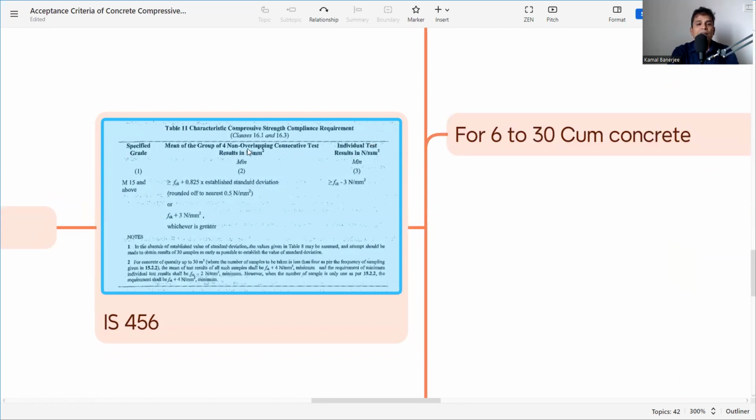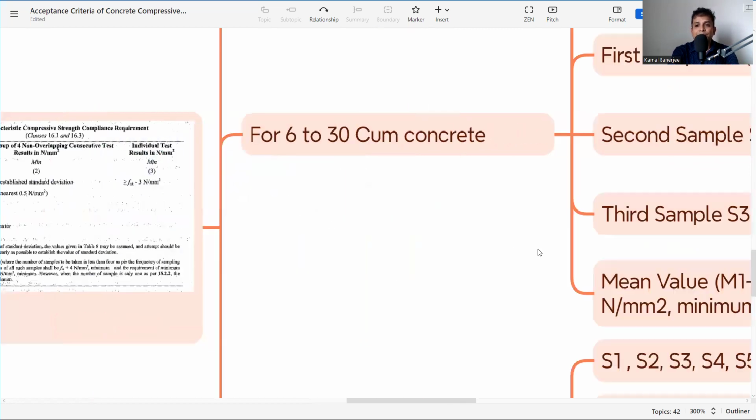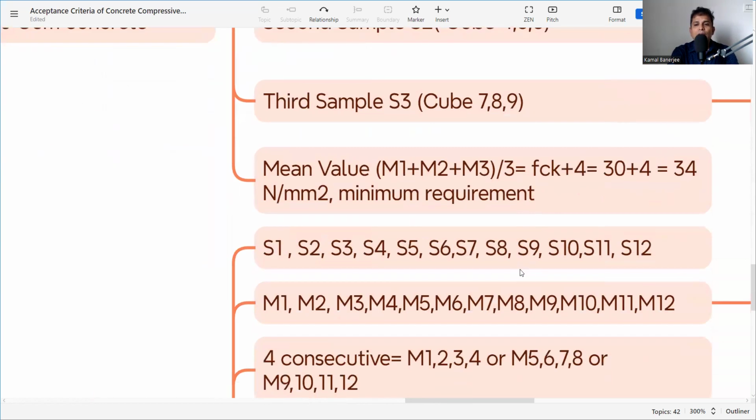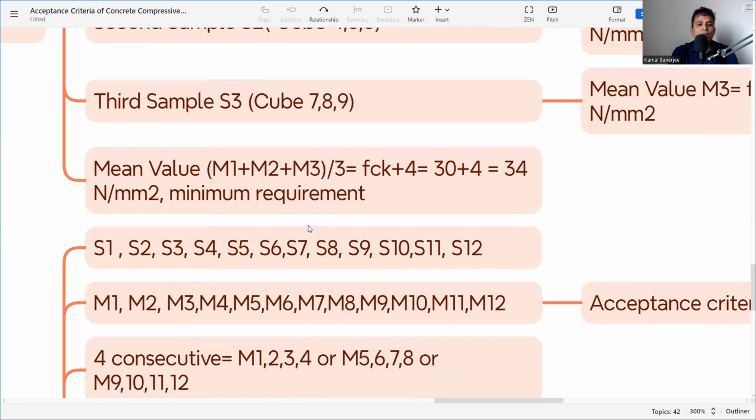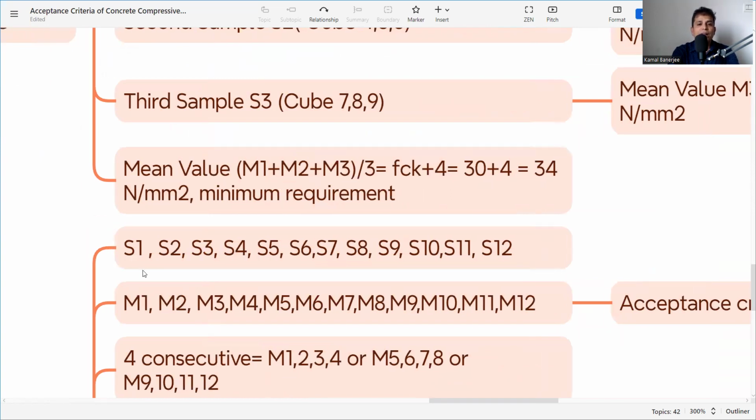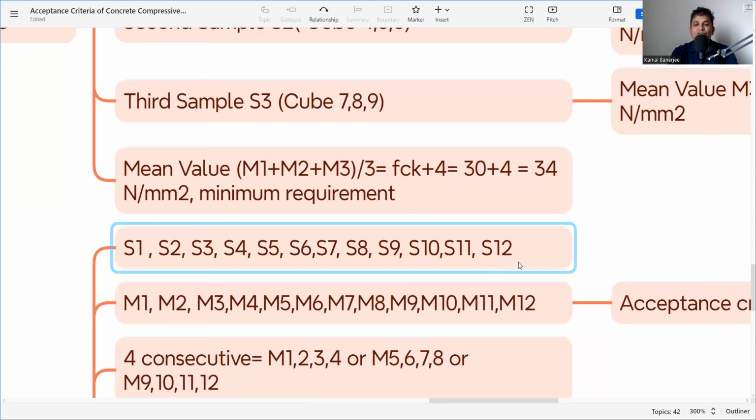Now, here is another catch: the non-overlapping and consecutive tests. What does it mean? Let's see. Suppose we have taken 12 samples, as per my concrete requirement: S1, S2, S3, S4, up to S12. Every sample has 3 cubes. So S1 has 3, S2 has 3, S3 has 3, S4 has 3, S5 has 3, every one.